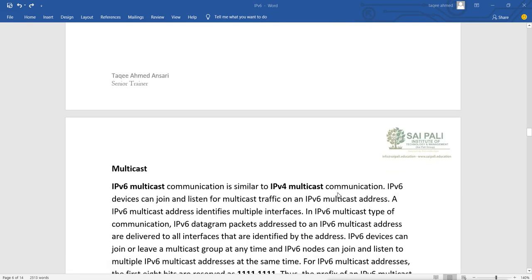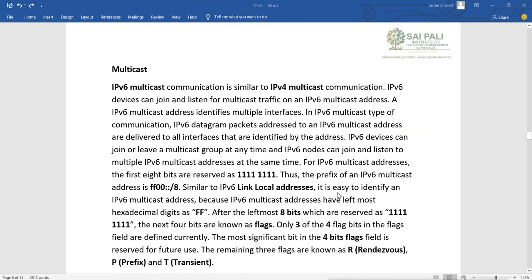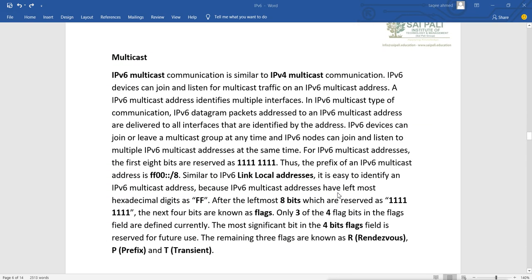Then we have multicast addresses. Now remember, broadcast is not available. So whatever the broadcast was doing is now done by multicast. IPv6 multicast communication is similar to IPv4 multicast communication, but IPv6 devices can join and listen for multicast traffic on IPv6 multicast addresses.